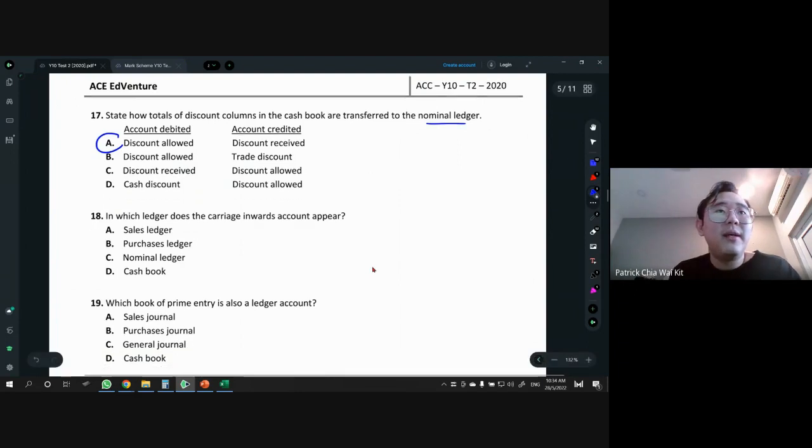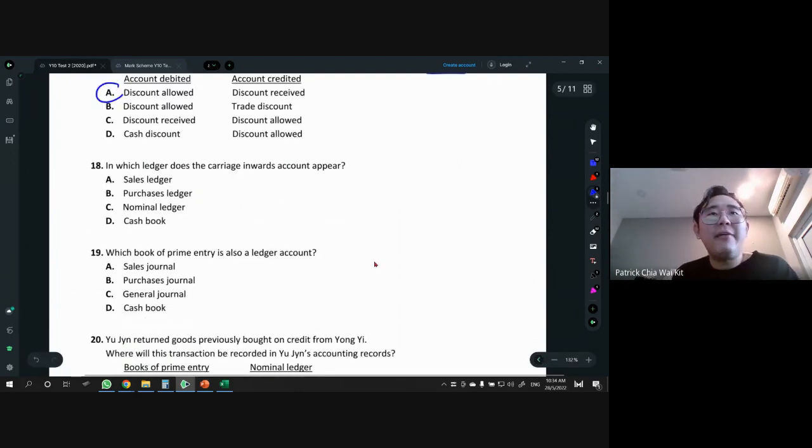Simple as that. Okay, in which ledger does the carriage inward account appear? So for ledgers, we have four. We have SL, PL, NL, and CB.